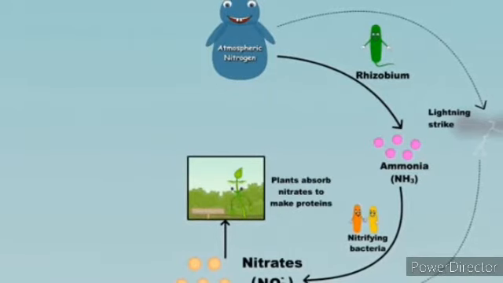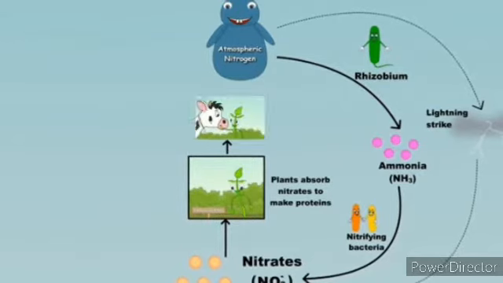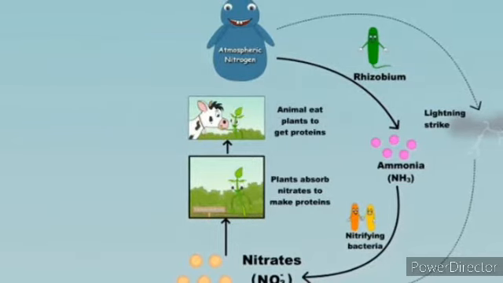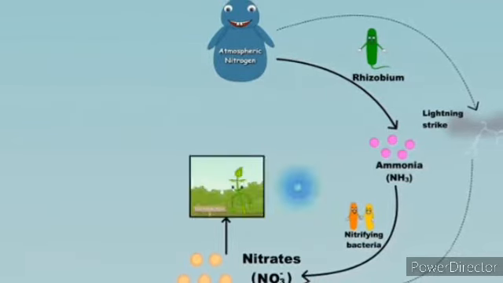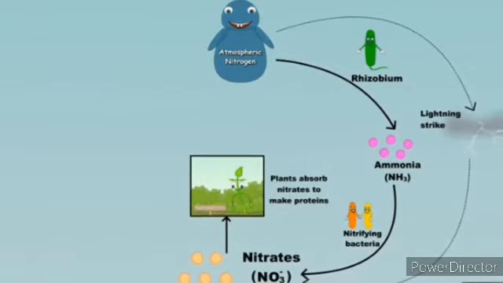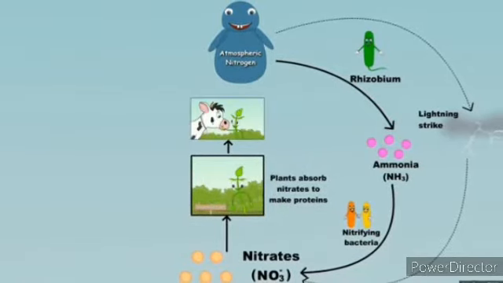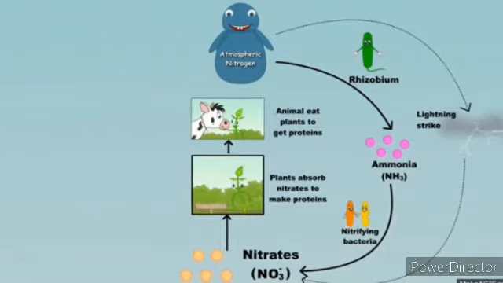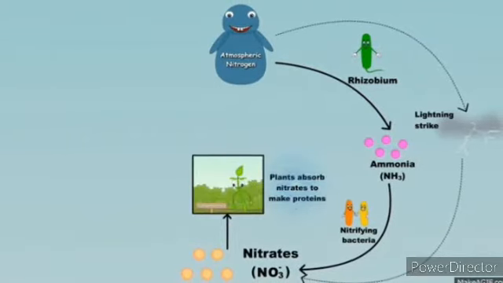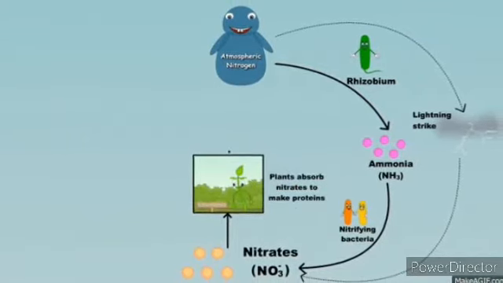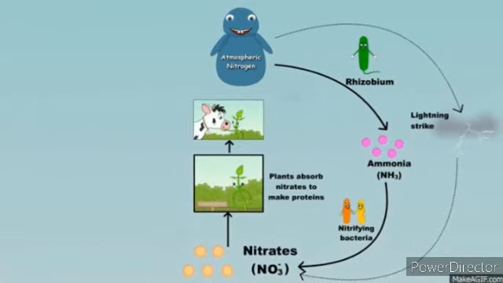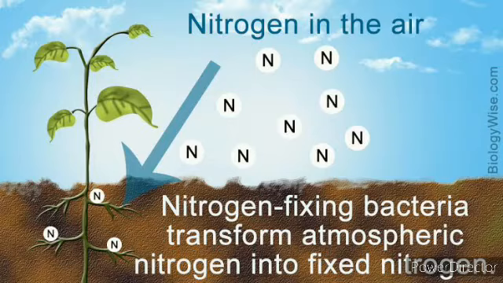So the process of converting the free nitrogen gas of the atmosphere into nitrogen compounds is called nitrogen fixation, and it can be done by two different methods: atmospheric nitrogen fixation and biological nitrogen fixation. So first of all we will talk about the atmospheric nitrogen fixation.